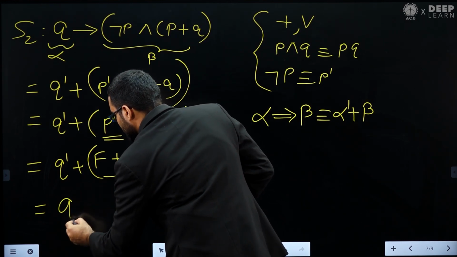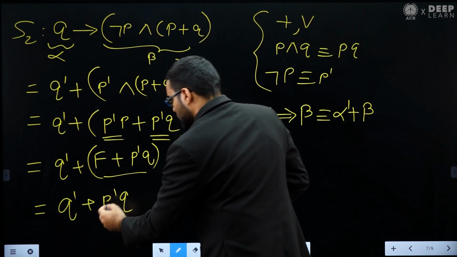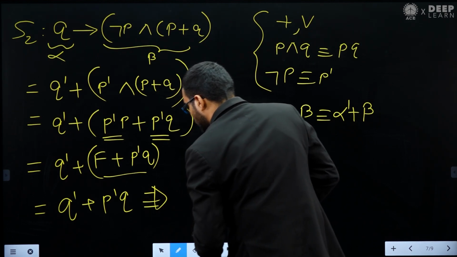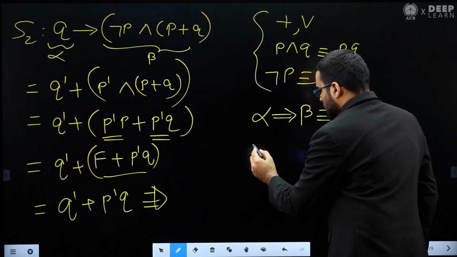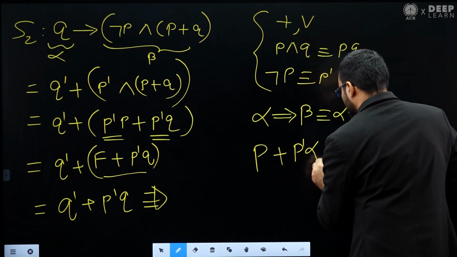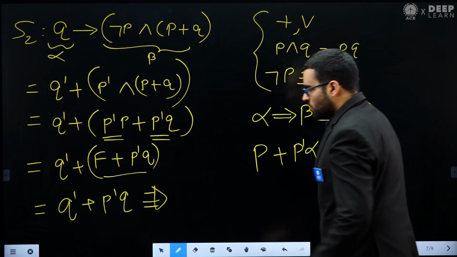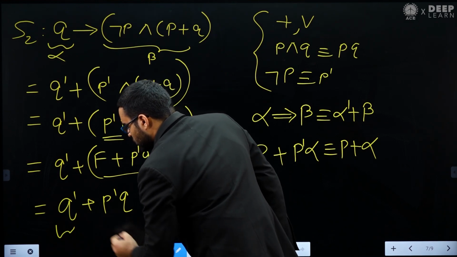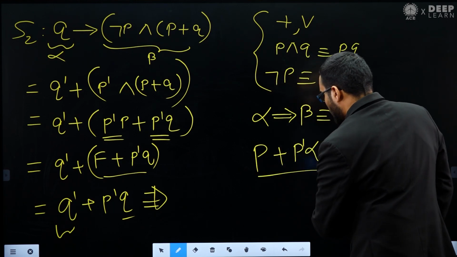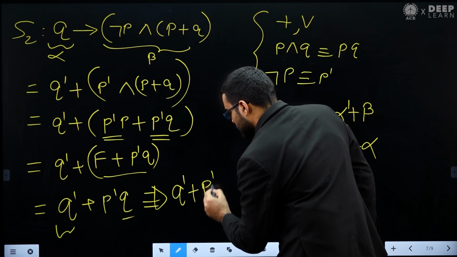Okay, so we will get q dash plus alpha, that is p dash q. Now here again we can apply the same formula. I told you that in propositional logic, whenever we have something like p plus p dash alpha, then we can write it as p plus alpha. So we can apply it here. This is basically q dash plus q into p dash. So when we apply this formula, we will get q dash plus p dash.